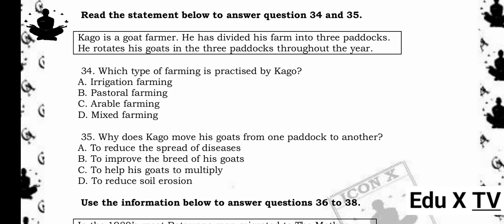35. Why does Kago move his goats from one paddock to another? A. To reduce the spread of diseases. B. To improve the breed of his goats. C. To help his goats to multiply. D. To reduce soil erosion.